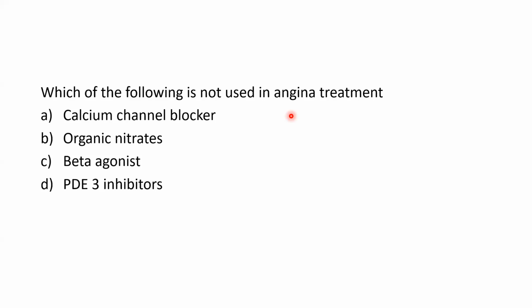Beta blockers and calcium channel blockers reduce preload, afterload, and improve coronary artery blood flow. Both act on myocytes as well. Organic nitrates will not act on myocytes, they will just act on blood vessels.